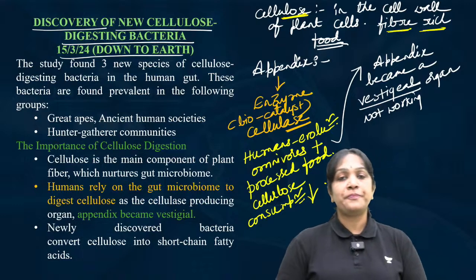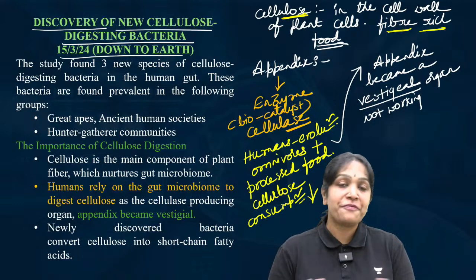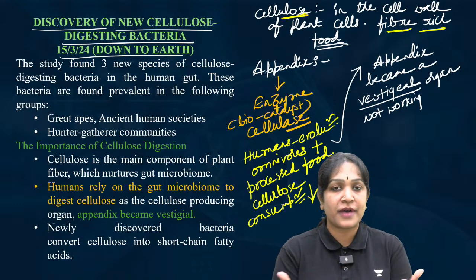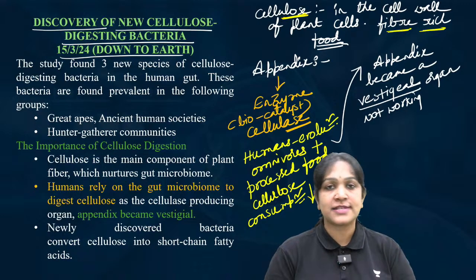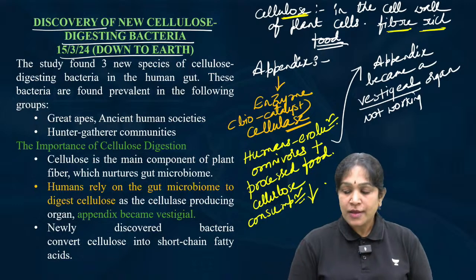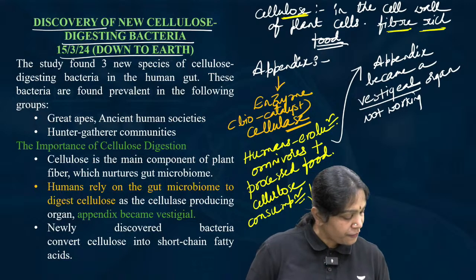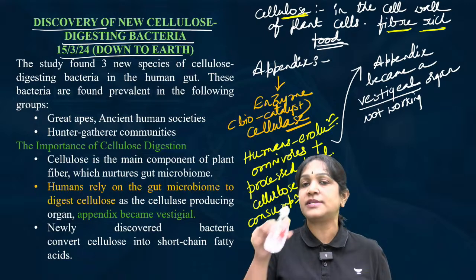So now tell me, all of a sudden today if I eat some sprouts or some fiber rich food, do I have cellulase enzyme to digest it?